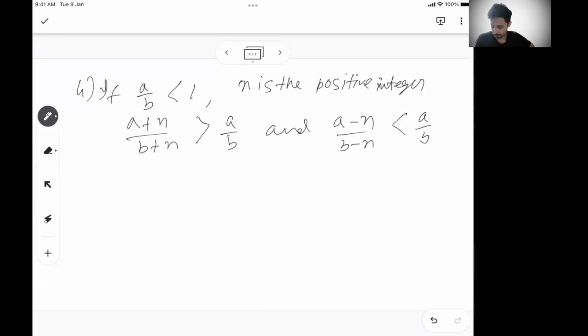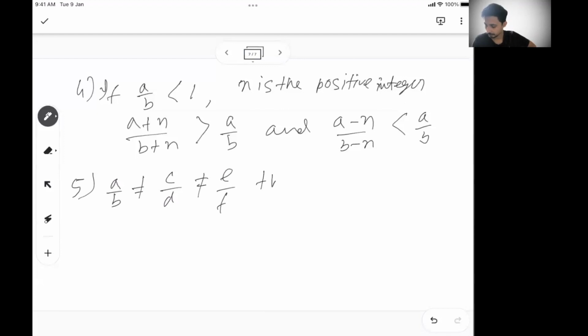Also, if you typically see anything else, okay. Now, there are 3 ratios, let's say A by B, which is not equal to C by D, which is not equal to E by F, right?